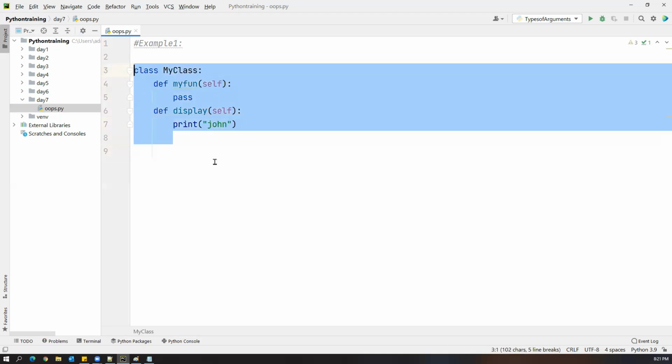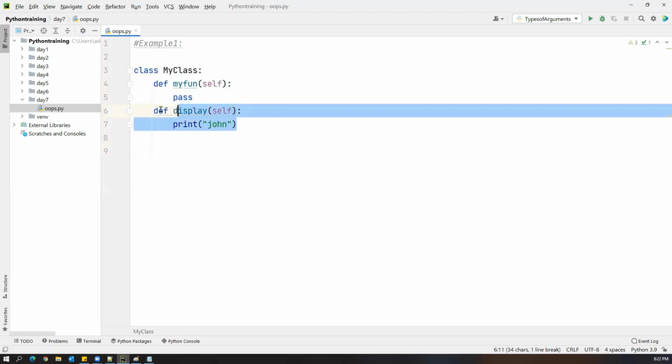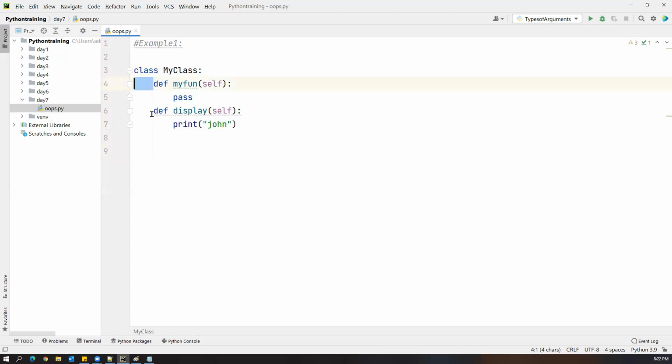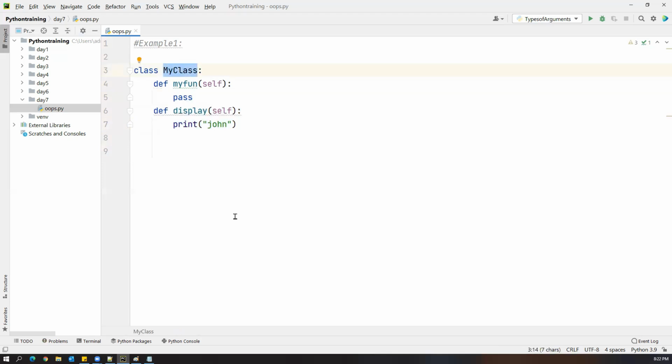So this is the declaration of the class. This is the syntax which you have to follow while creating the class. This is one method, and this is another method. Indentation is most important, guys. If I don't put this indentation, that will give an error. So give one tab space, that will automatically add indentation. But in PyCharm, you don't find that kind of problem, because as soon as you press enter, the indentation is automatically added. So this is one method, and this is another method which we created inside the class. Two methods we have created.